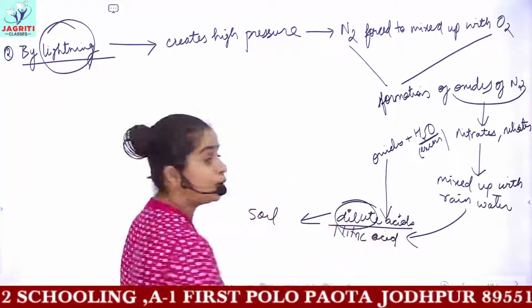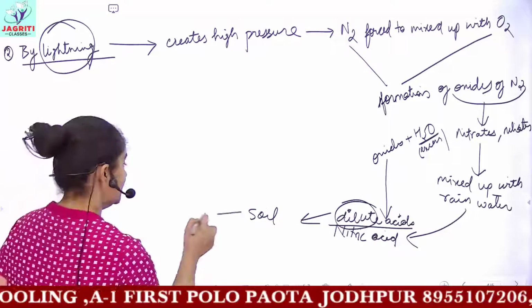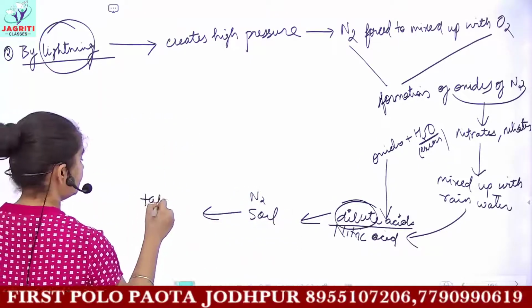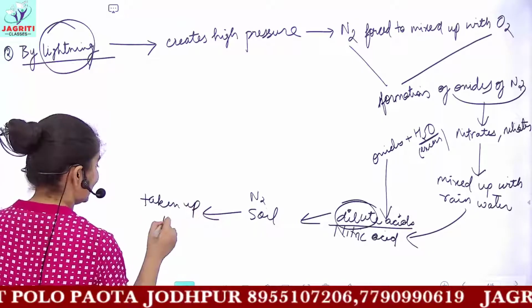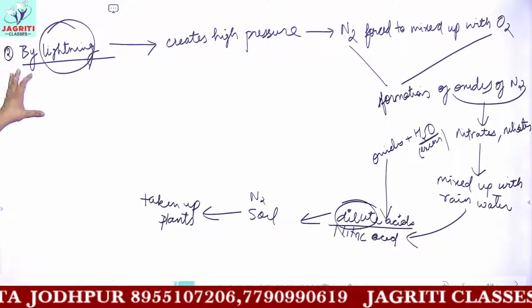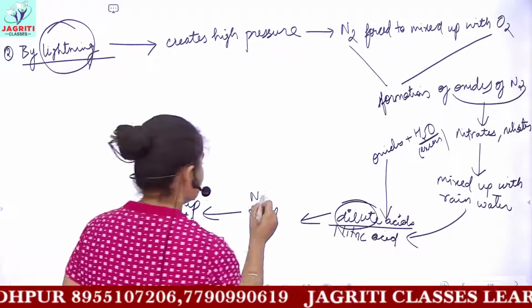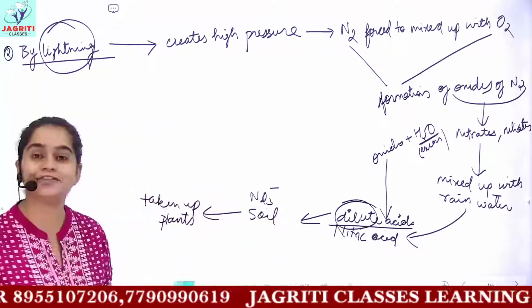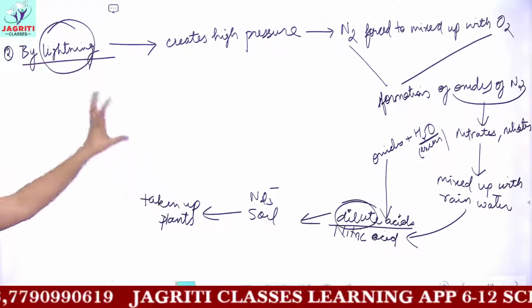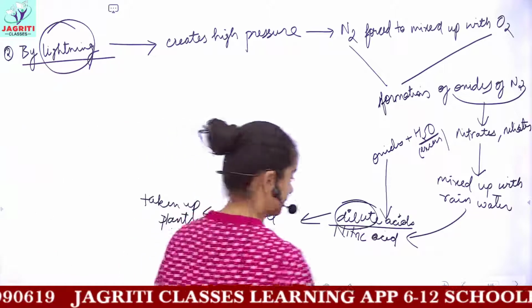it means the nitrogen in the form of acids dissolves in the soil. And this nitrogen in the soil is now taken up by the plants. So this is a way in which nitrogen is being fixed, okay? This is now in the form of nitrates and nitrites, not the elemental nitrogen form. So this is again a method of nitrogen fixation by lightning.